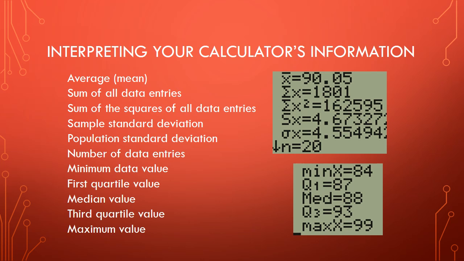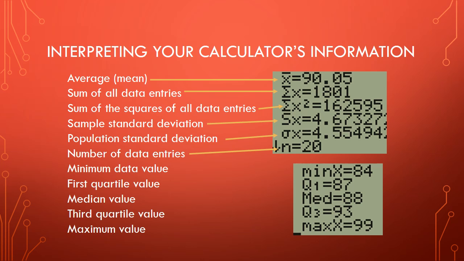Okay, here's the information you're getting when you run the one variable stats operation on your calculator. Right here, the very first thing you get is the x bar, which is the average or the mean. The next thing you get here with the sigma, this is what you get when you add all the data entries together. This one here, the sigma x squared, is the sum of the squares of all the data entries. The s with the x is the sample standard deviation, so that's the one we're going to be using. This is the Greek letter sigma, so sigma x, the population standard deviation. The n tells you how many data entries you have.